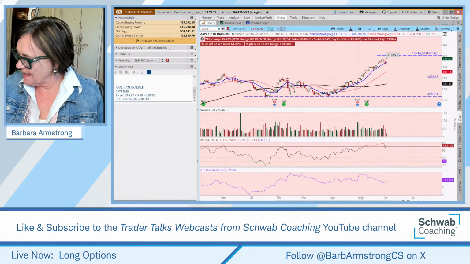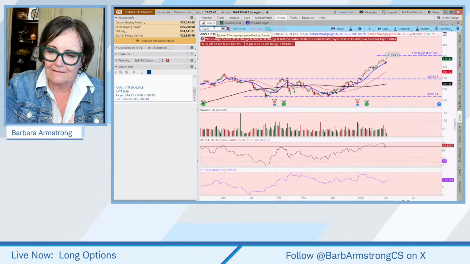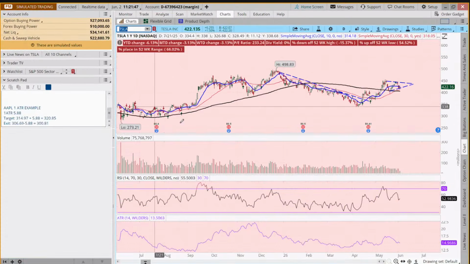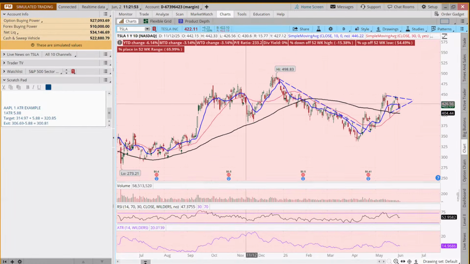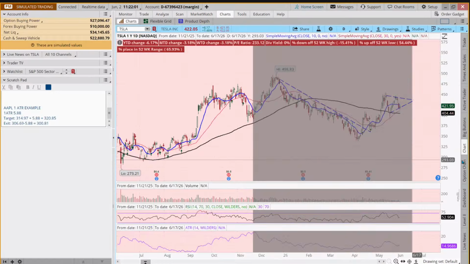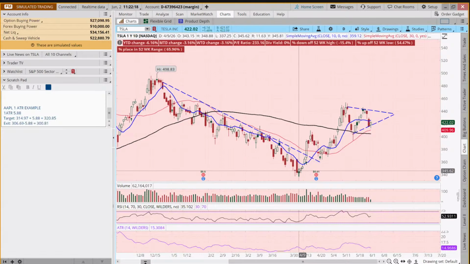Okay, so next one we're going to look at is Tesla. You may say, really, Tesla? Why are we looking at Tesla? It's kind of been on the struggle bus. And yes, it has. But what do we see back here in the middle of April? It kind of was rolling down the hill with Humpty Dumpty, but all the king's horses and all the king's men came in and helped. And we had this diagonal resistance breakout, and it's gone up pretty dramatically.